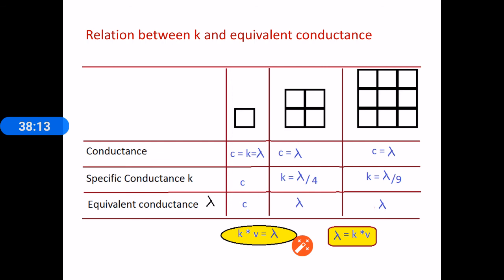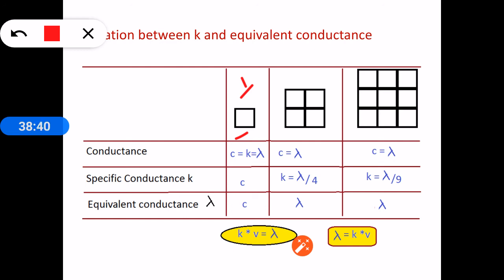Now let us derive the relationship between specific conductance and equivalent conductance. Let us take 1 gram equivalent weight of substance dissolved in 1 ml, or 1 cc, of solution in the first case. Here the volume of this cube is 1 cc and the amount of substance present is 1 gram equivalent weight.